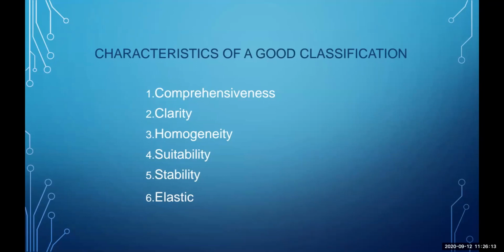Now, as we know the different types of classification of data, let's understand the characteristics of a good classification. A good classification of data is comprehensive, it is very clear, there is homogeneity so that it's easy to interpret, analyze and compare it, suitability and stability. And lastly, it is elastic in nature, which means that whenever required, the data can be changed according to the need.